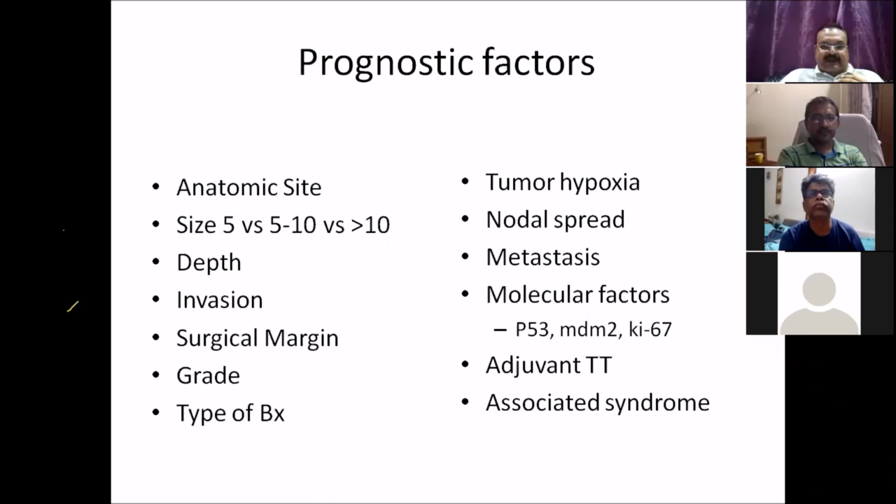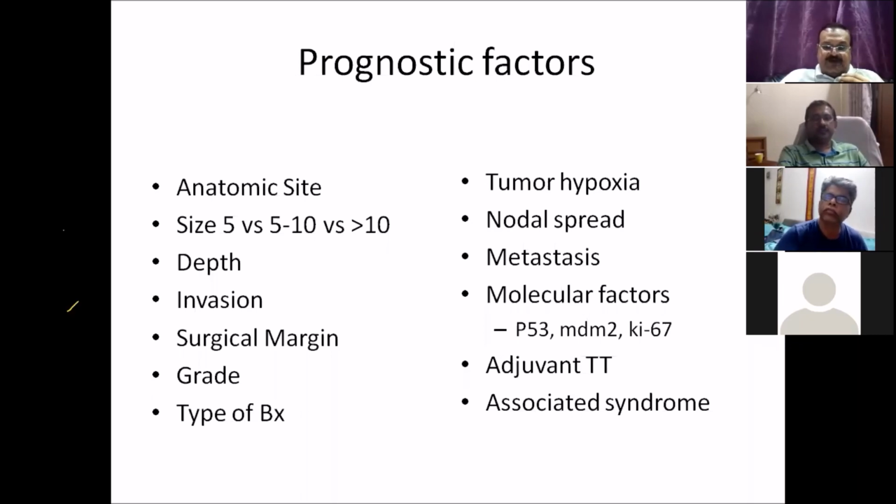So basically, there is a list of prognostic factors here which determines the adjuvant therapy. One is the anatomical site. Size is a big criterion. Then depth of the tumor, whether the tumor is superficial or deep. Superficial tumors do not usually require adjuvant. Deep tumors usually require adjuvant. Invasion of adjoining organs requires adjuvant. If the surgical margin is positive, usually requires adjuvant.